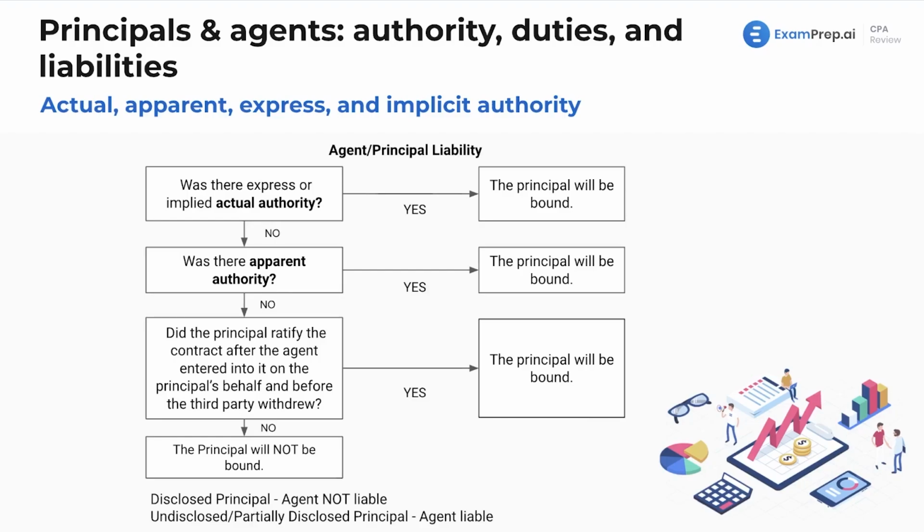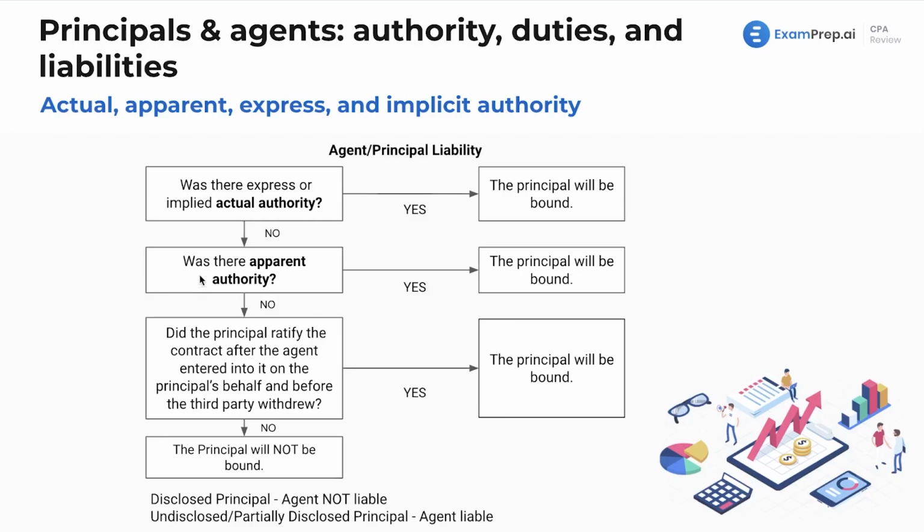All right, here's a nice little chart here. I'd say make sure you're familiar with this. Here is an agent principal liability situation. So was there express or implied actual authority? If that's the case, then the principal will be bound to the contract. If not, then go down to the next box.